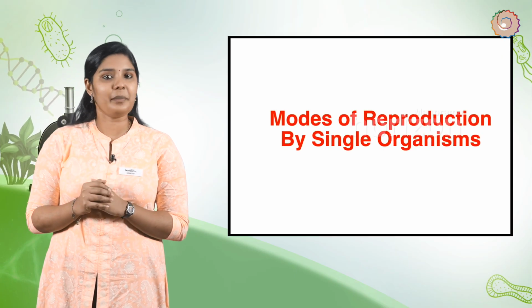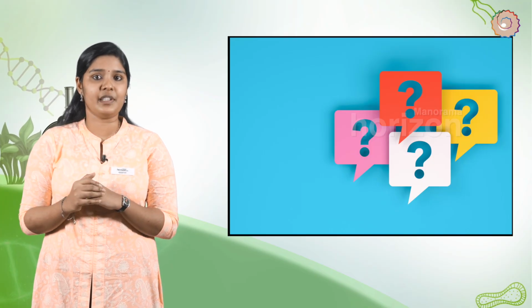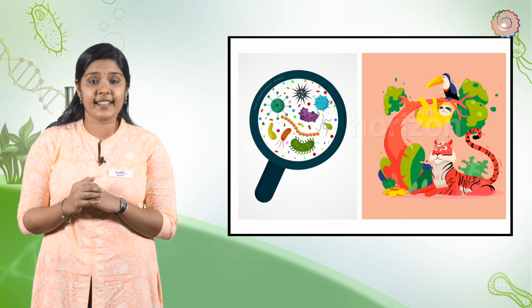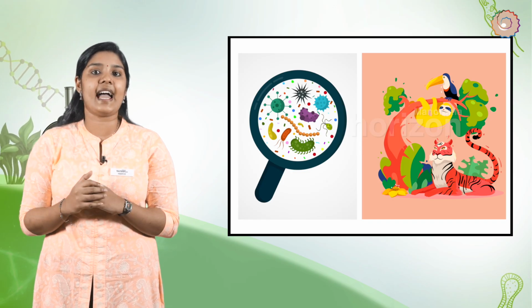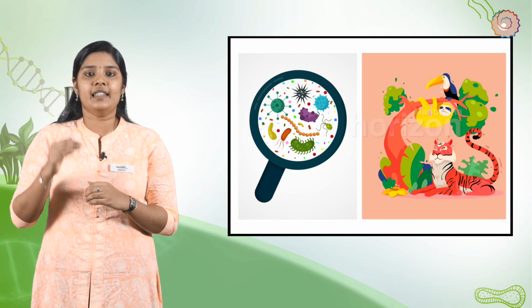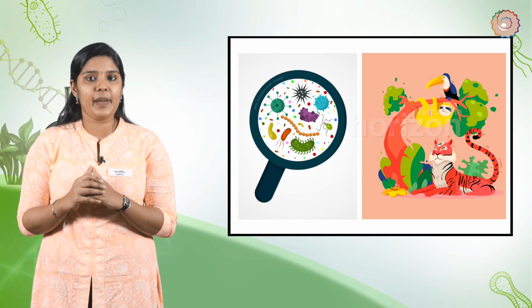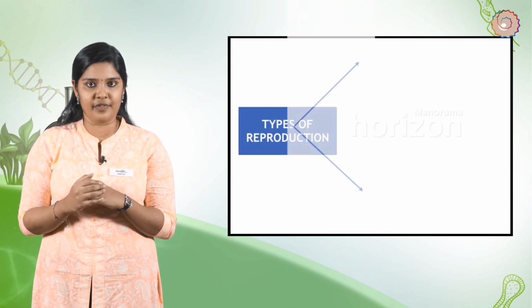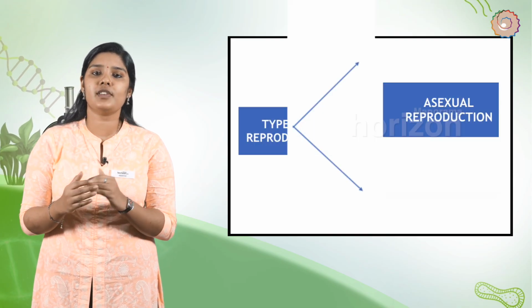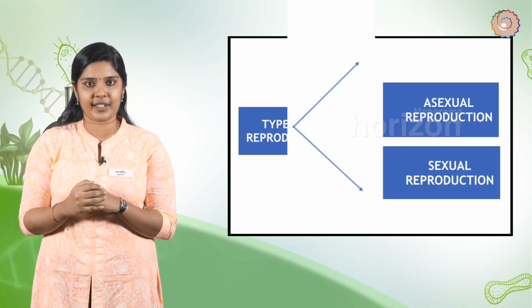Modes of reproduction by organisms. Have you ever wondered how various organisms reproduce or give rise to young ones? Organisms are generally classified into single-celled and multicellular organisms. The reproductive manners are not similar for every organism. Basically, there are two major types of reproduction. They are asexual reproduction and sexual reproduction.